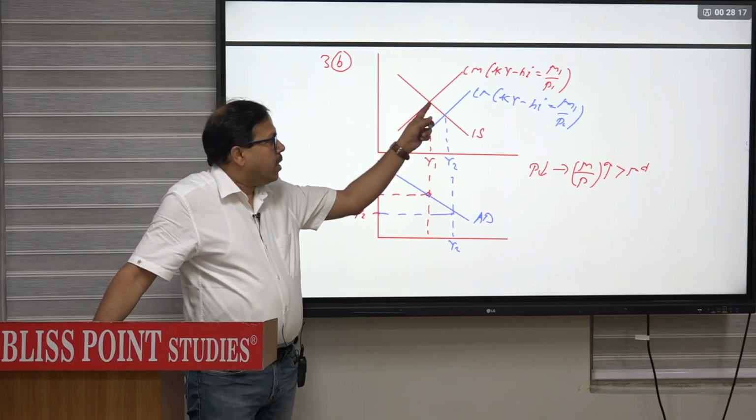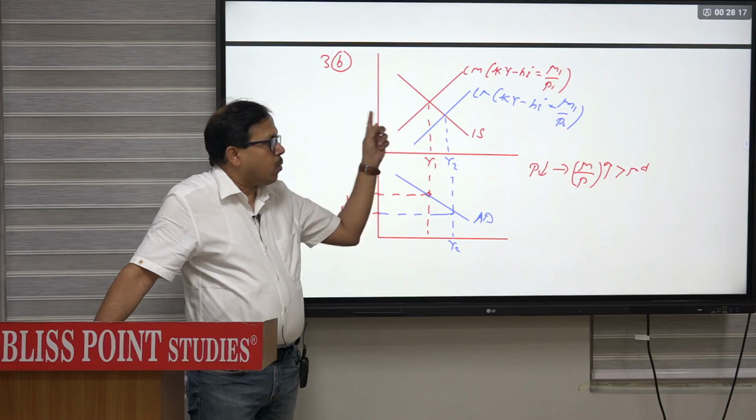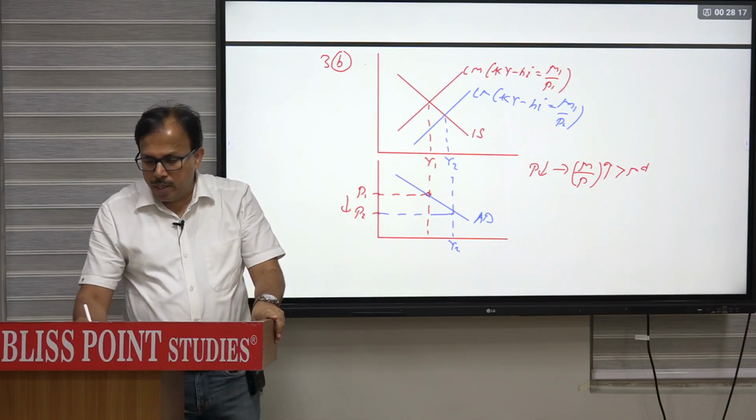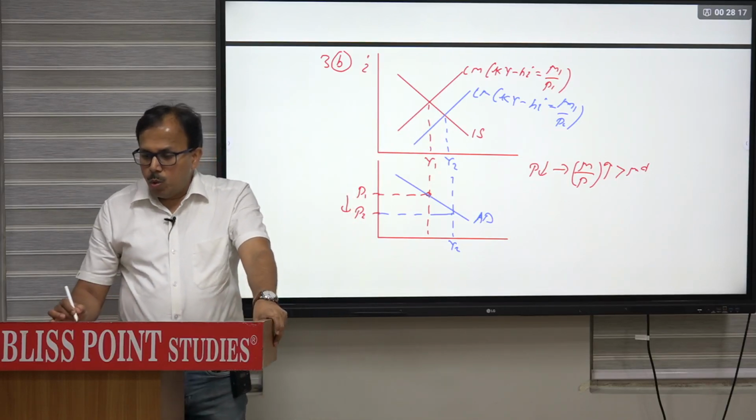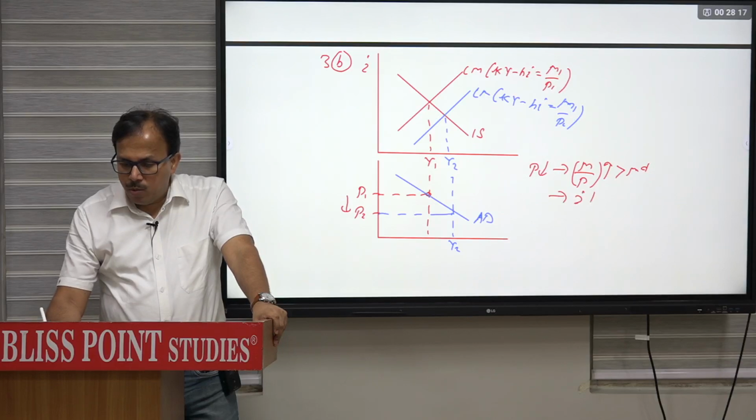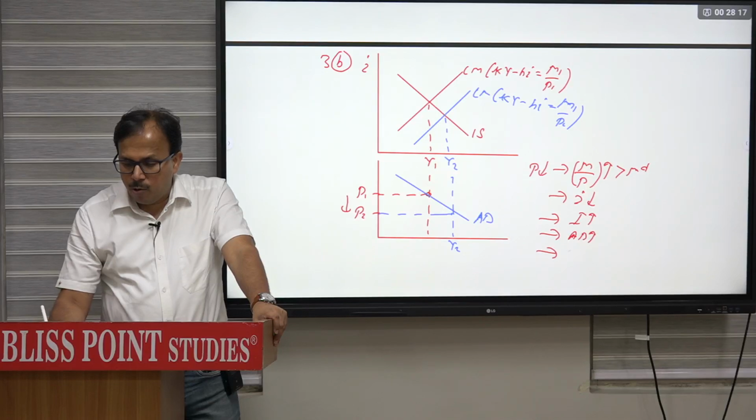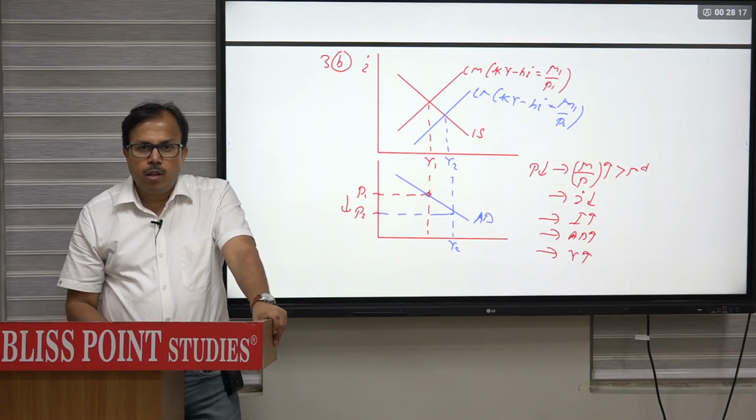As we buy bond, the value of bond will increase and rate of interest will reduce. You can see that initially interest rate was this, now interest rate is lower. This excess pay rate of interest. So due to this excess money supply, rate of interest will fall, and as a result investment will increase, that will increase aggregate demand, and therefore Y will increase.